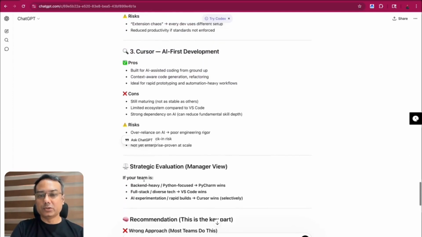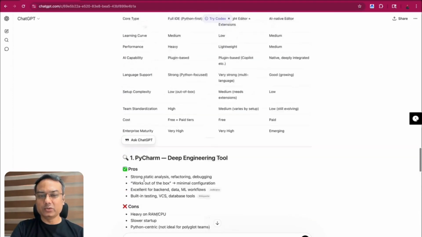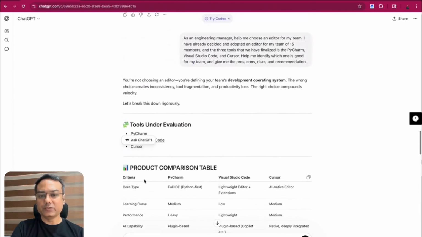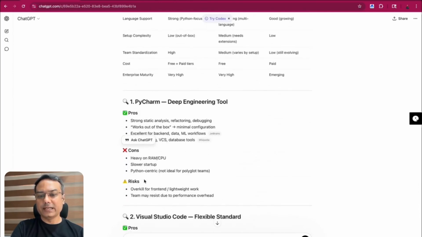Okay. So start using these prompts, and you will get very good help in making the decision. I have given you three use cases in this video. Start using them, start implementing them, create a library of these use cases, and it will help you a lot in your daily work.